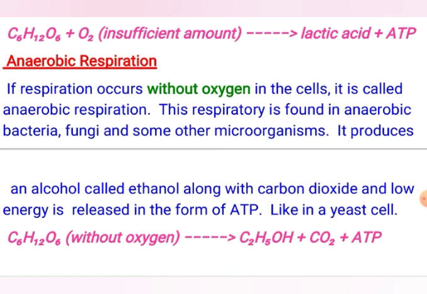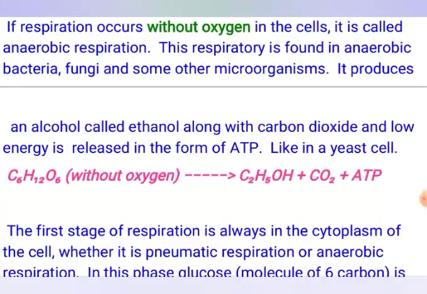Oxidation occurs in lower organisms like unicellular microscopic organisms such as bacteria and fungi, like yeast. Yeast is a microorganism, a fungus, and it produces alcohol instead of carbon dioxide and water. It produces ethanol and carbon dioxide, and energy is also produced, but it is almost negligible, a very small amount in the form of ATP.